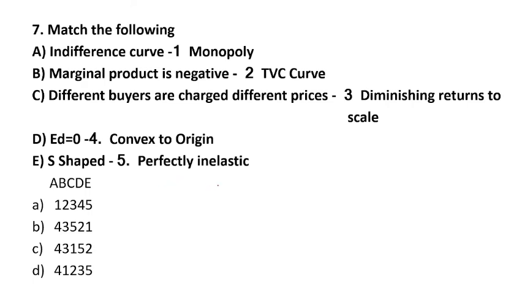Let's try this question. Option number A, indifference curve. Indifference curve, you all know that it is convex to origin. A का 4 कहाँ पे है भाई? सब में. A तो ये first नहीं होगा. A will not be the answer because here 4 is not there. Now it is in all 3. Let's see option number D. ED is equal to 0 means what?